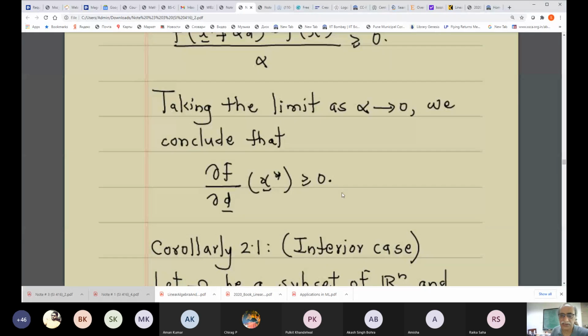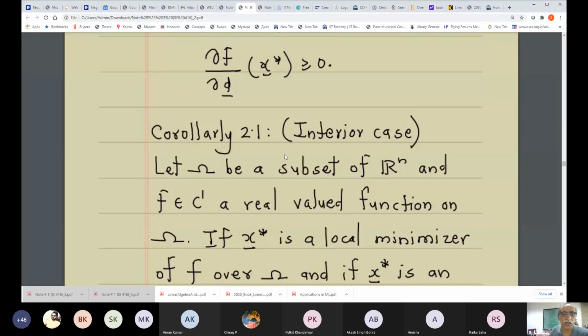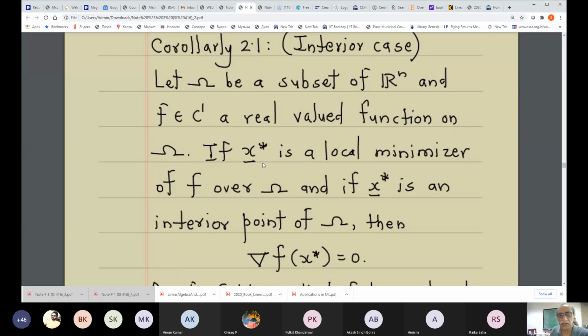This is the second proof, again pretty easy to understand. All right. Now let us look at the corollary to this theorem that we just discussed, which is the interior case. So let omega be a subset of Rn, and let f belong to C superscript 1, a real valued function on omega, and let x star, which is the local minimizer of f over omega, be an interior point of omega.